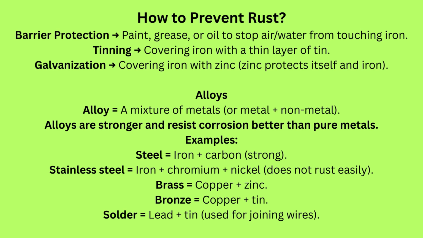Next, we can protect iron by making alloys. An alloy is a mixture of metal plus non-metal. Alloys are stronger and resist corrosion better than pure metals. For example, an alloy of carbon with iron gives steel, which is strong. An alloy of copper with zinc gives brass. An alloy of copper with tin gives bronze.